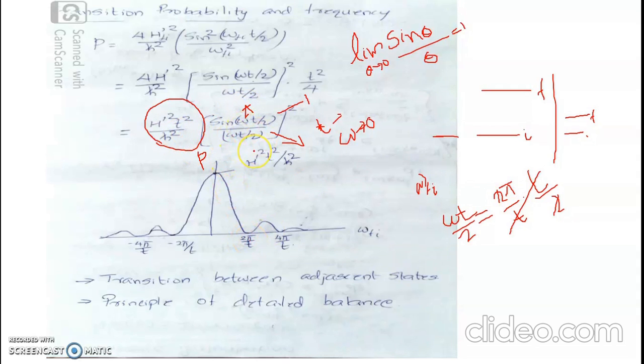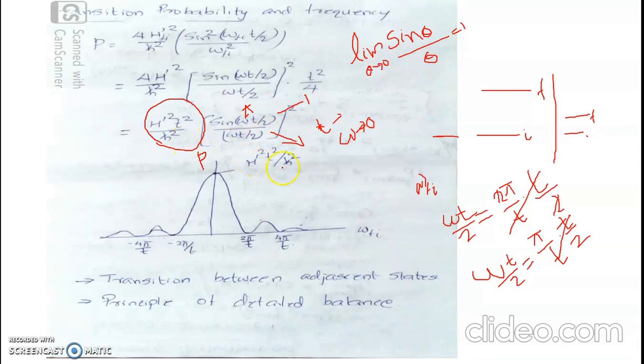What happens if omega equal to pi by t? When omega equal to pi by t, omega t by 2 will be equal to pi by t into t by 2. That is, t vanishes, this is pi by 2. Sin pi by 2 is 1. So in the numerator you will have 1 and in the denominator you will have (omega t by 2) whole square. That comes to the numerator to make it 4 by omega square t square.